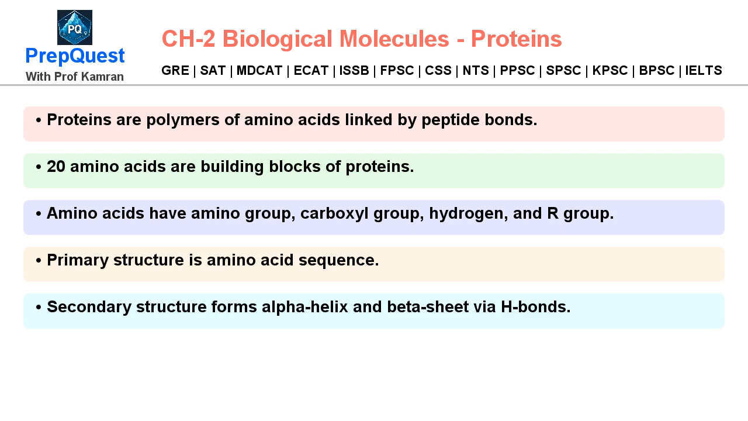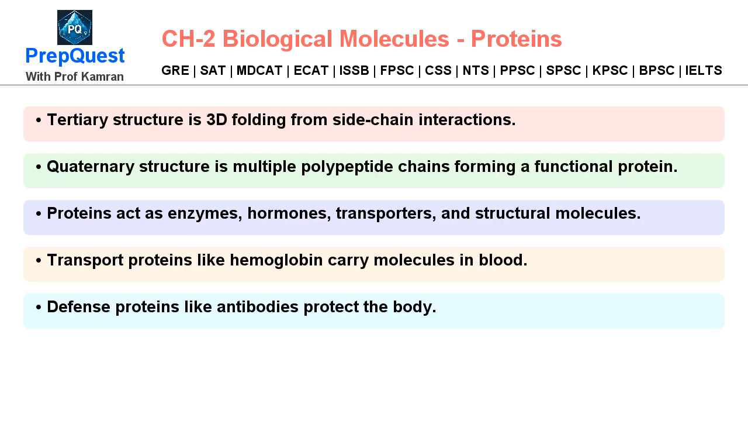Secondary structure forms alpha helix and beta sheet via H bonds. Tertiary structure is 3D folding from side chain interactions. Quaternary structure is multiple polypeptide chains forming a functional protein. Proteins act as enzymes, hormones, transporters, and structural molecules.